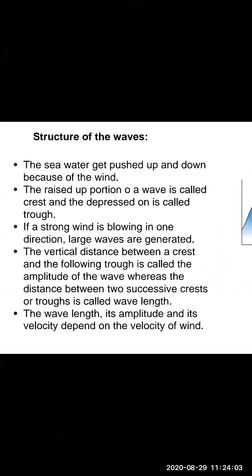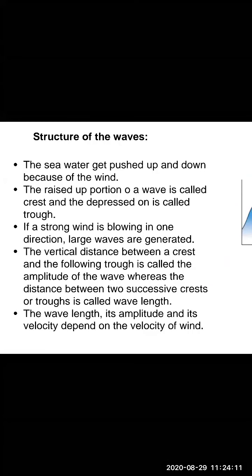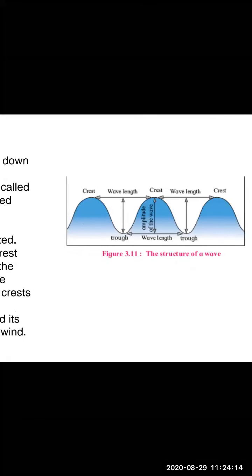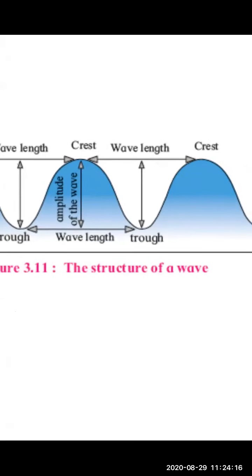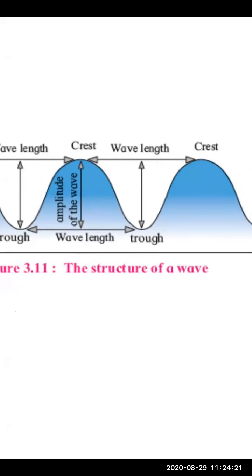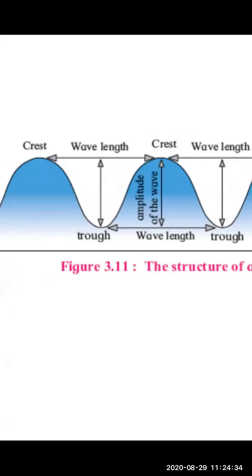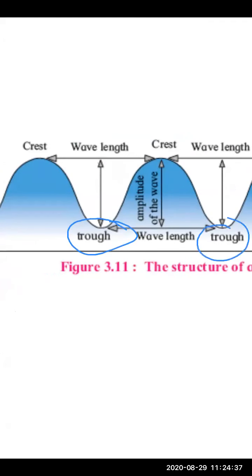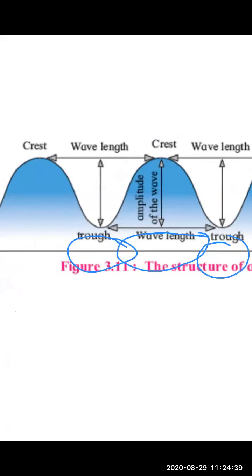Whereas the distance between two successive crests, okay, two successive crests or troughs is called a wavelength. Now, what is wavelength? Children, see, this is the wavelength. The distance between two successive crests or troughs. See here. These are the two successive crests. The distance between them is called the wavelength, and the distance between the two successive troughs, see here, is called the wavelength of the troughs.